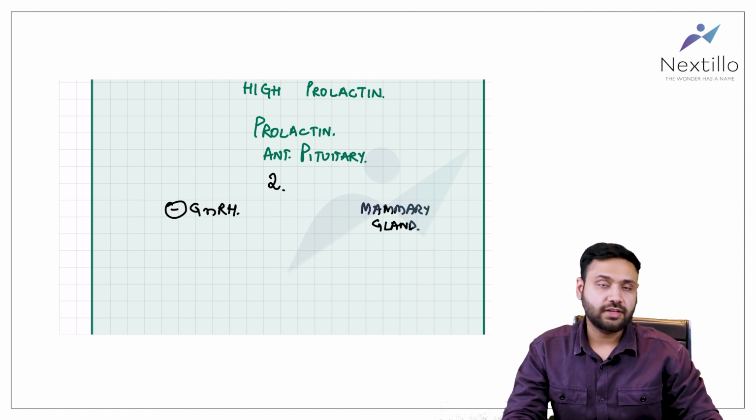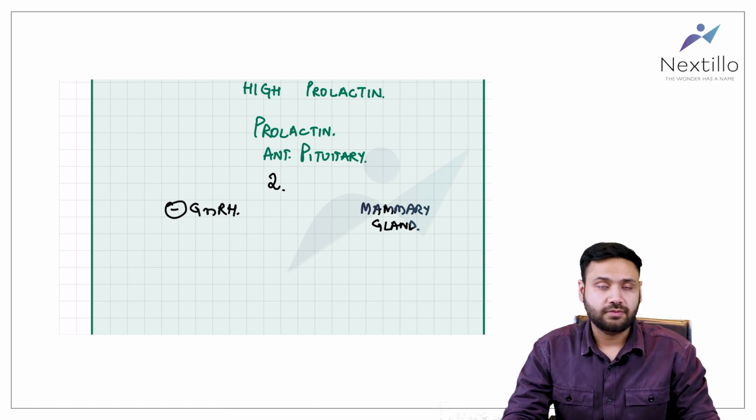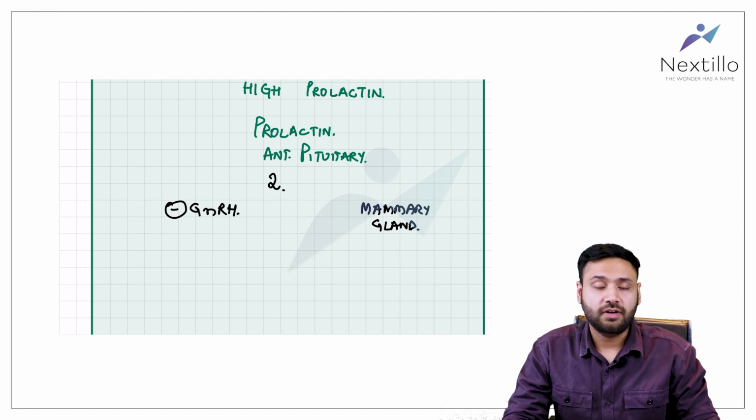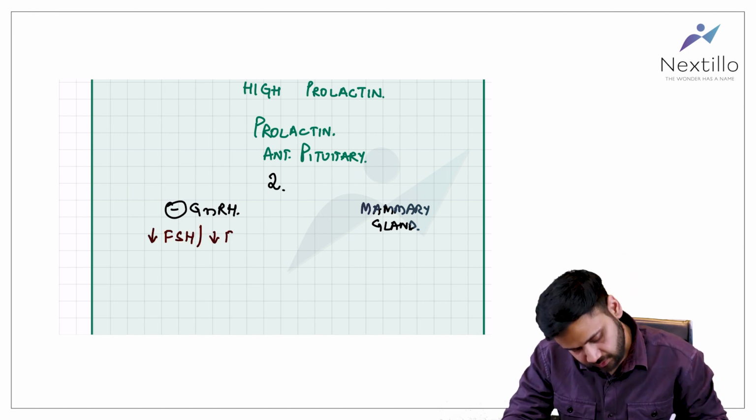So when GnRH release is inhibited from the hypothalamus, the FSH, which is follicle stimulating hormone, and LH, which is luteinizing hormone, are decreased.